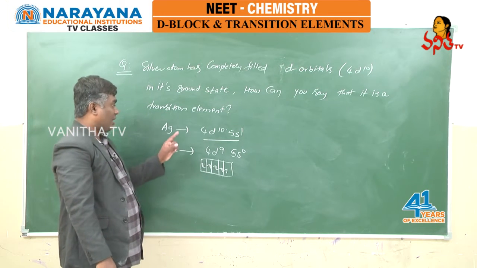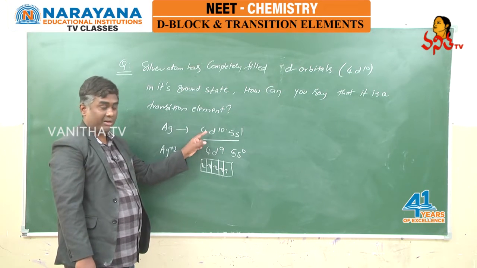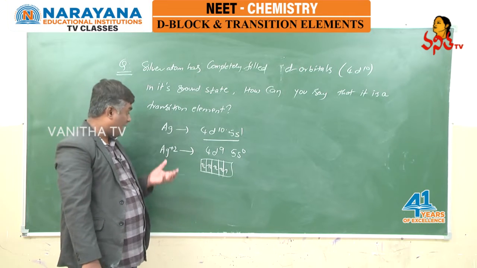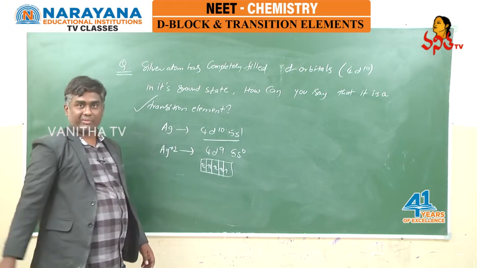So what I can say is, of course in the ground state, in the atomic state, it has a fully filled d subshell, but in the +2 oxidation state it has an incompletely filled d subshell. As a result, silver can be considered as a transition element.